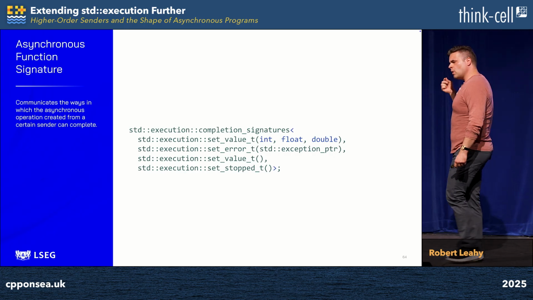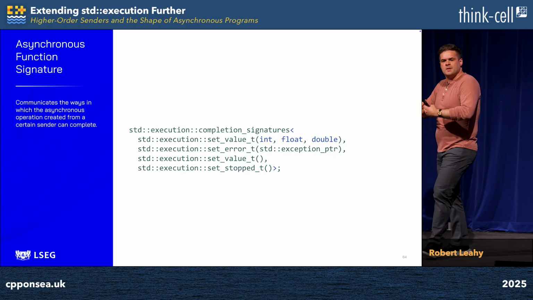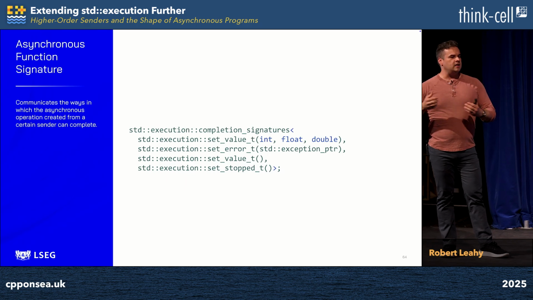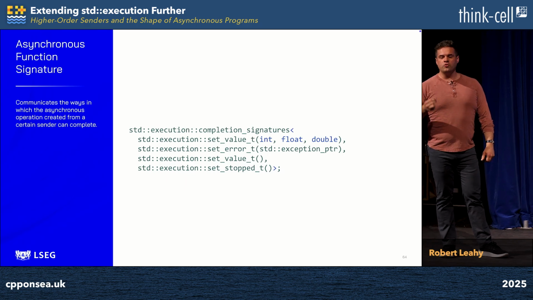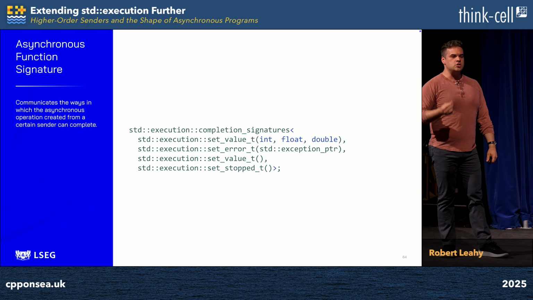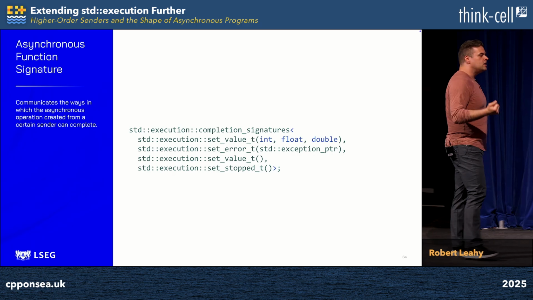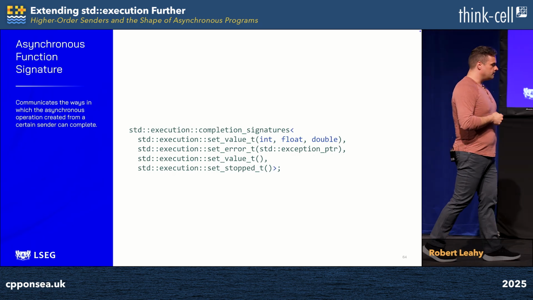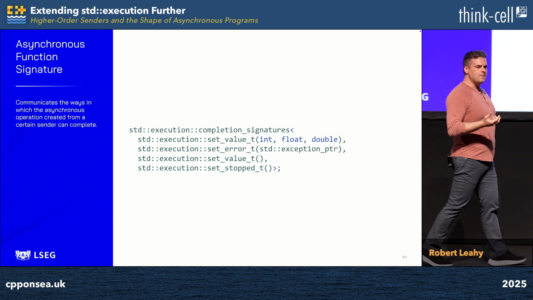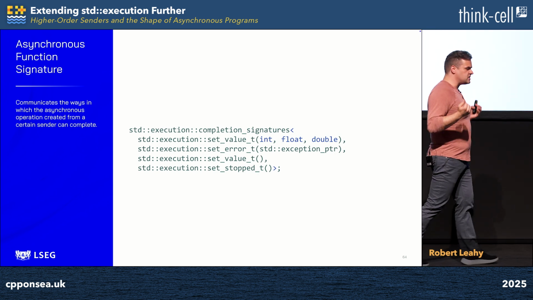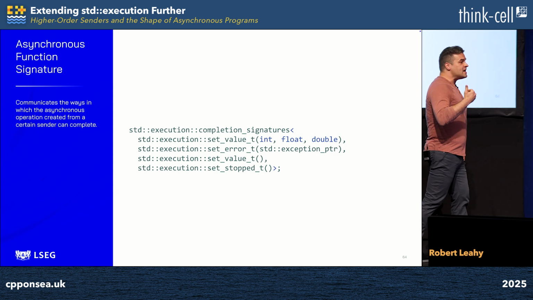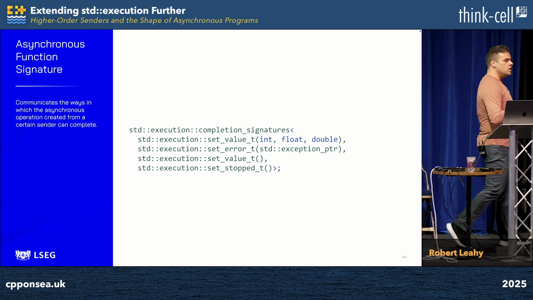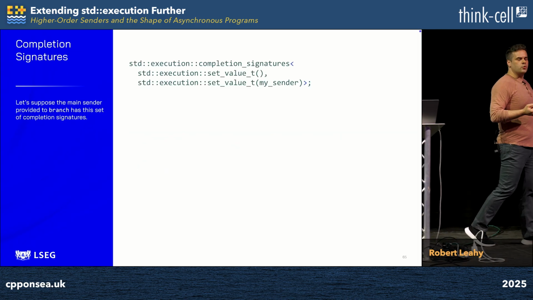And we can report that when we complete successfully in a certain way, we simply send multiple values, again as a first-class citizen, without any need for std::tuple. And perhaps most importantly, we can also communicate set_stopped, the fact that we have a way to report that we simply abandoned forward progress, not that we succeeded or failed. But the existence of this type and this mechanism raises the specter of something vis-a-vis our implementation of branch. We now need to figure out all the ways in which we can complete so that we can advertise this through to our consumers. So let's walk through how that might look.